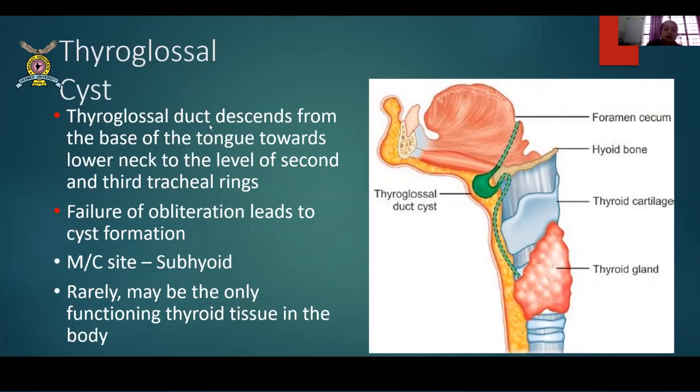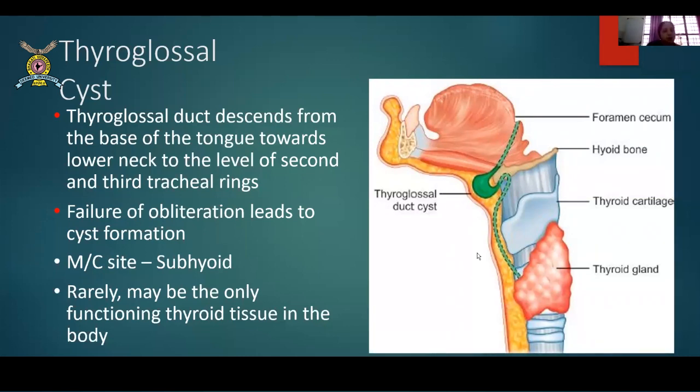So the thyroglossal duct descends from the base of the tongue towards the lower neck to the level of the second or the third tracheal ring. Failure of obliteration, meaning closure. Okay, failure of closure leads to the cyst formation. That means if this does not close, if it is not obliterated, then a thyroglossal cyst forms here.